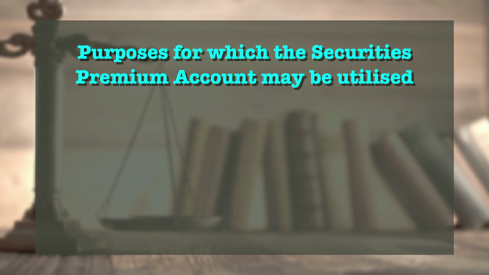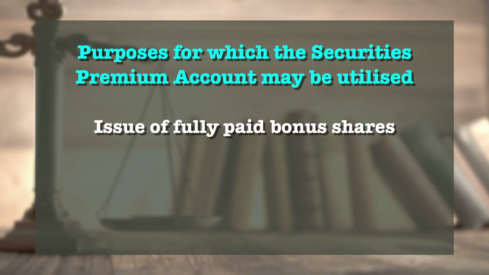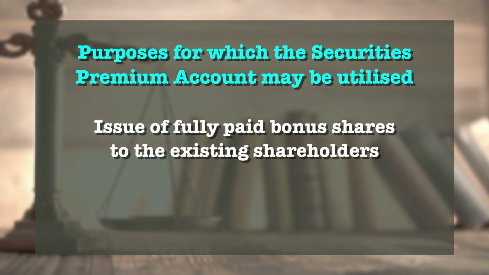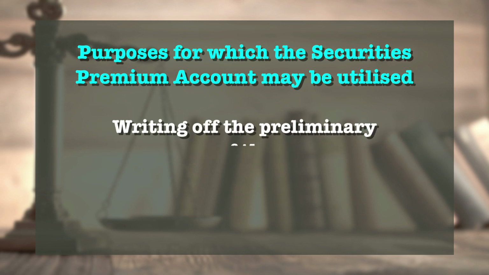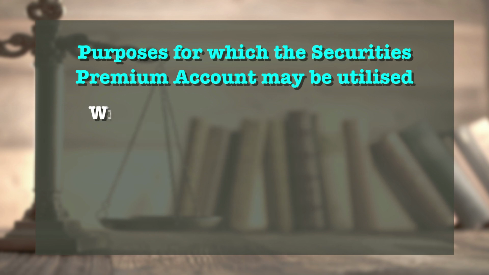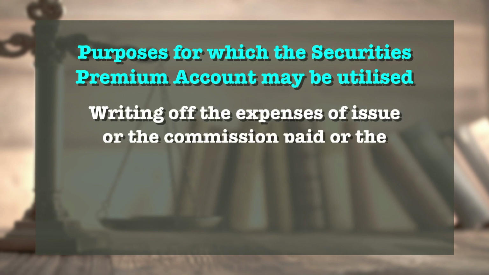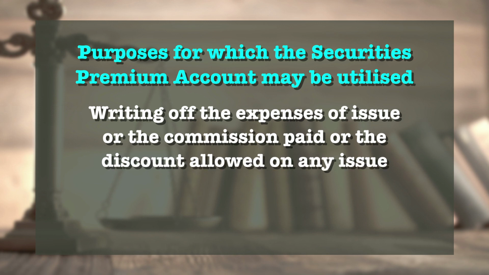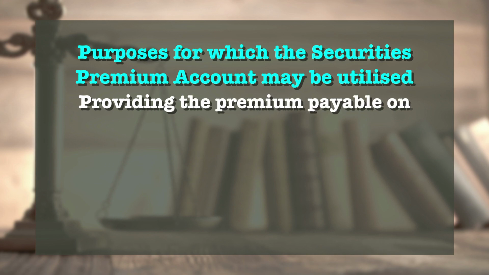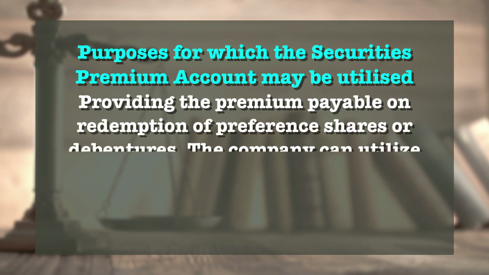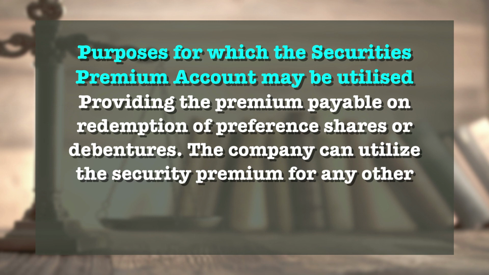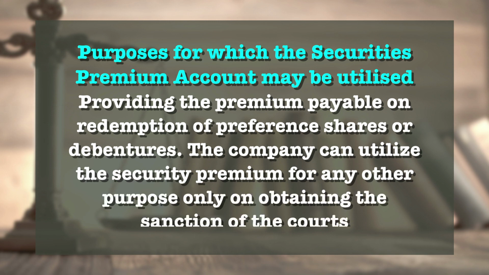It is treated as capital profit, which can be utilized only for the following purposes as provided in the Companies Act. Number 1. Issue of fully paid bonus shares to the existing shareholders. Number 2. Writing off the preliminary expenses of the company. Number 3. Writing off the expenses of issue, or the commission paid, or the discount allowed on any issue of shares or debentures. Number 4. Providing for the premium payable on redemption of preference shares or debentures. The company can utilize the securities premium for any other purpose only on obtaining the sanction of the courts.